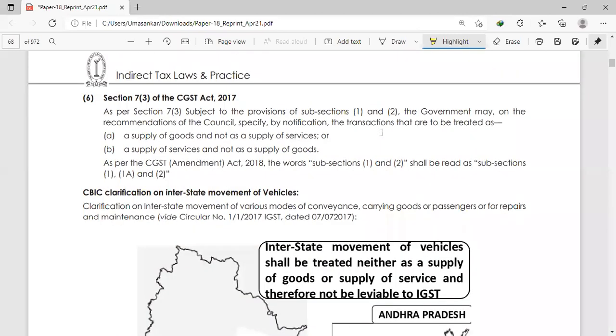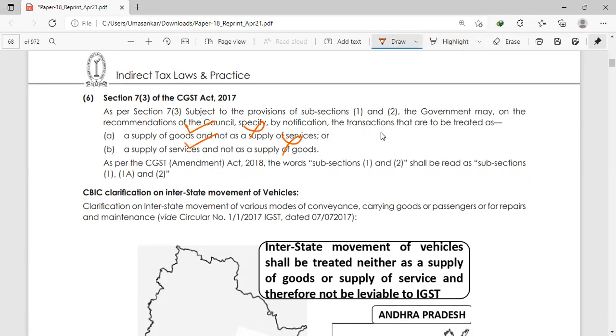So next, this section we have completed. Next section is section 7, subsection 3. As per section 7, subsection 3, subject to the provisions of subsection 1 and 2, the government may, on the recommendation of the council, specify by notification the transactions that are to be treated as goods. Okay, goods, not a supply of services, not a supply of goods.